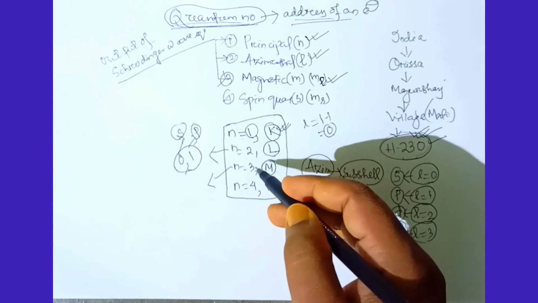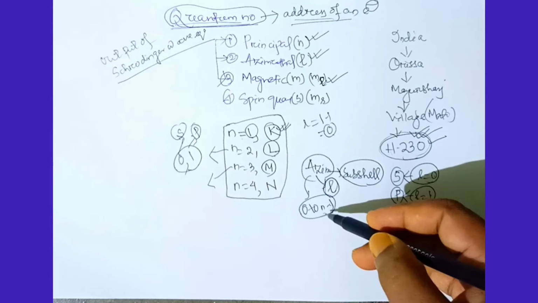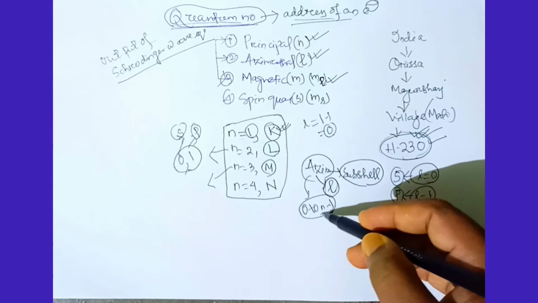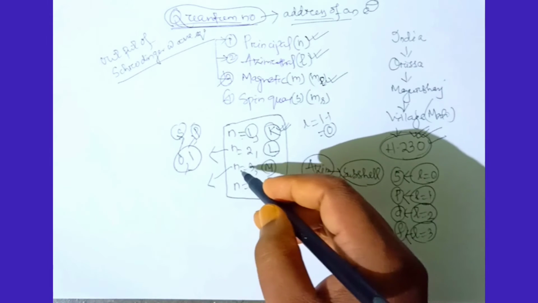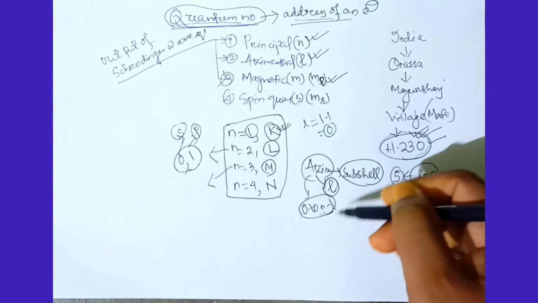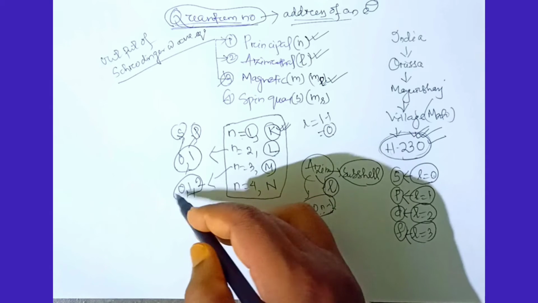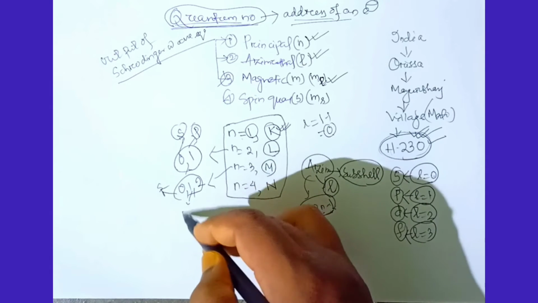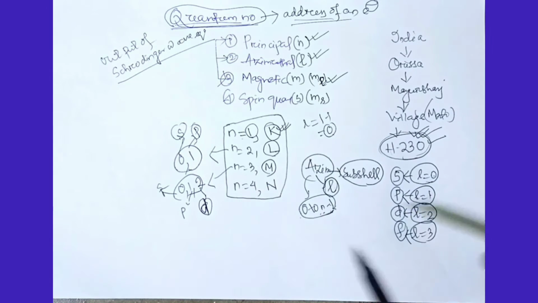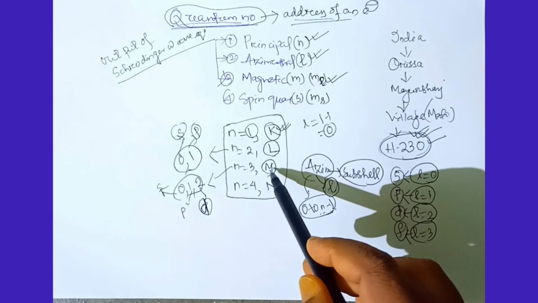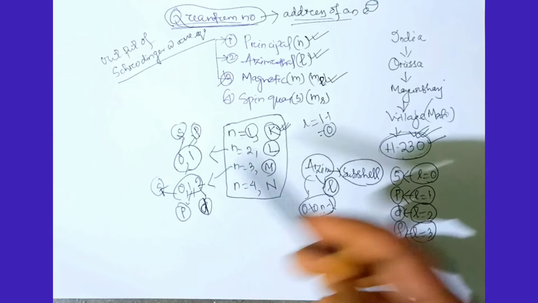When n equals 3, L goes up to n minus 1. So 3 minus 1 is 2, that means 0 to 2. So the values of L are 0, 1, 2. 0 means S, 1 means P, 2 means D. So in the M cell, S subcell is present, P subcell is present, D subcell is present.